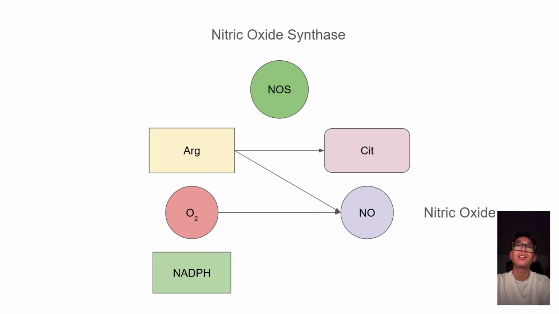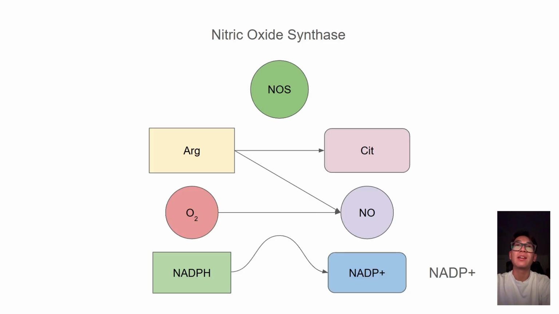It's important to note that there are two more types of NOS signaling. While I'm going to talk about eNOS or endothelial NOS, there's also neuronal and inducible NOS. nNOS is found in neurons and facilitates neurotransmission, and iNOS is found in immune cells and generates NO to kill pathogens.